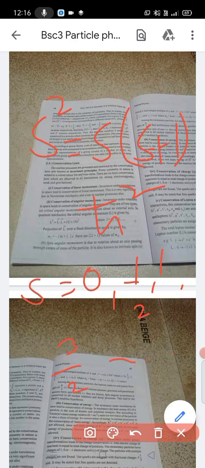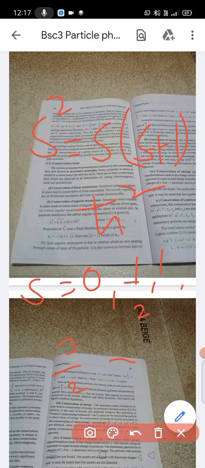Among the elementary particles, the leptons, hadrons and quarks have the spin of ħ by 2, that is, they are fermions, whereas the photons, gravitons and the pseudoscalar mesons have the spin of 0, that is, they are bosons. Spin angular momentum is conserved in all nuclear reactions and decay processes. This leads to Pauli's neutrino hypothesis. This is regarding the conservation of angular momentum.